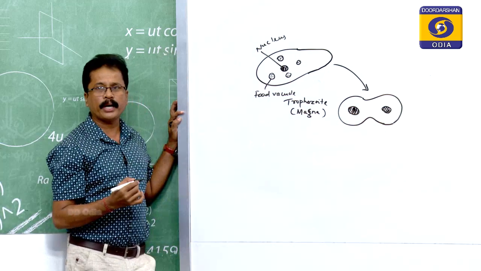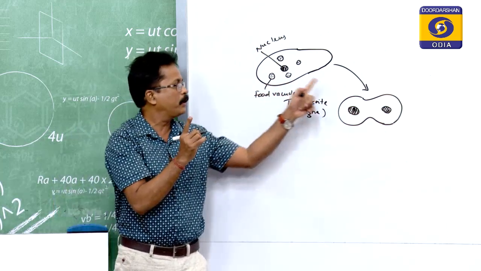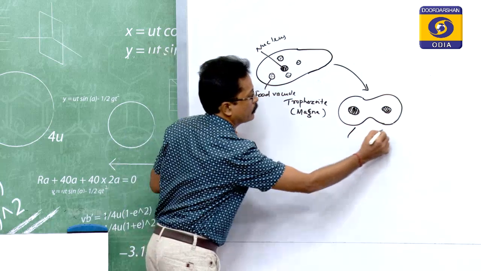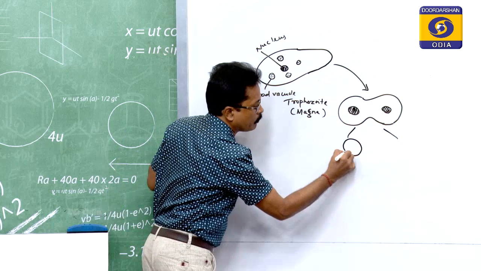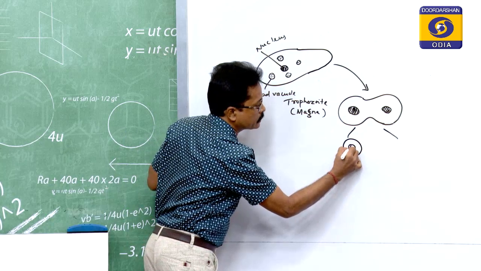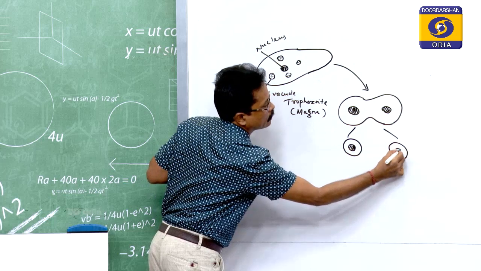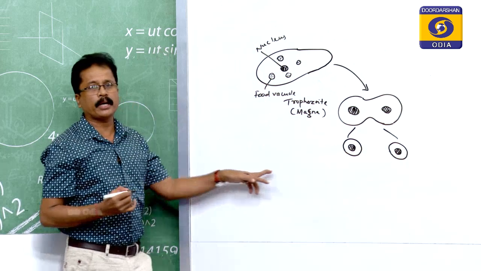Binary fission means the cell, the Entamoeba, will divide to form two daughter Entamoeba. But it is not the daughter Entamoeba now. You say that it is a smaller size cell and it is called the minuta. So, this is the minuta stage.